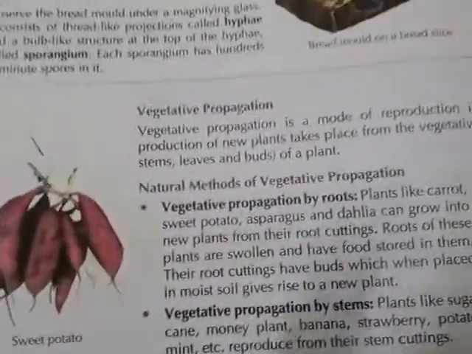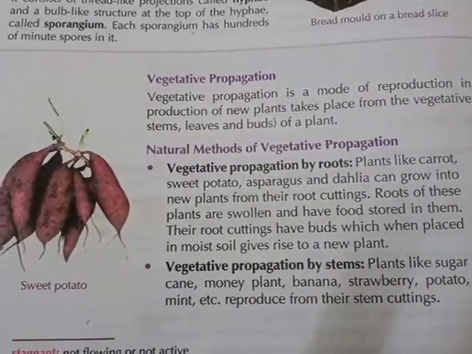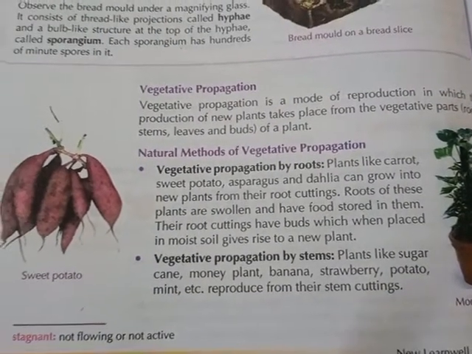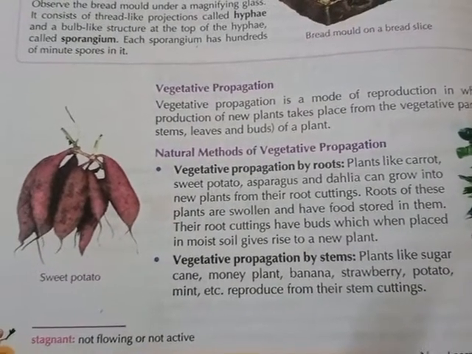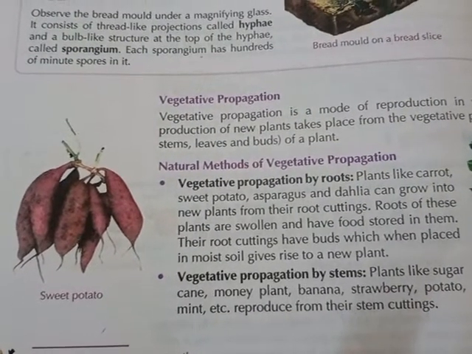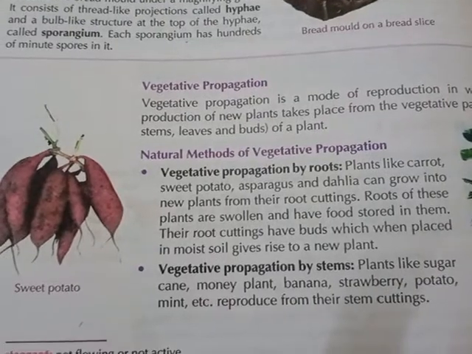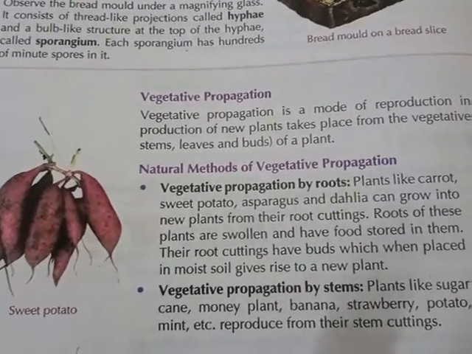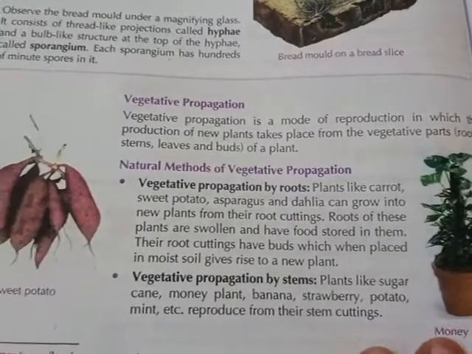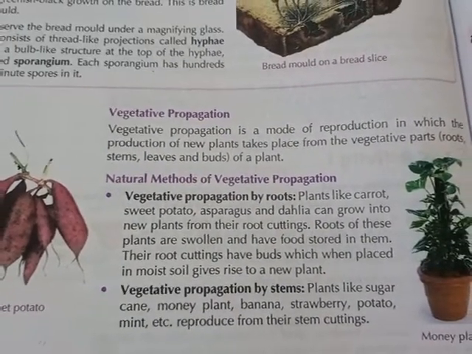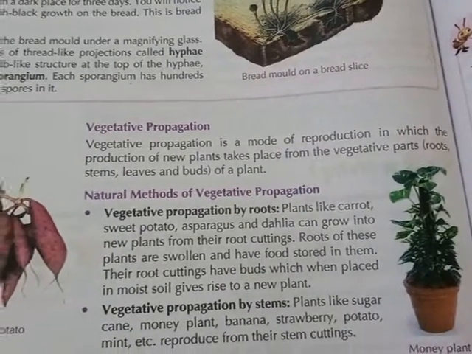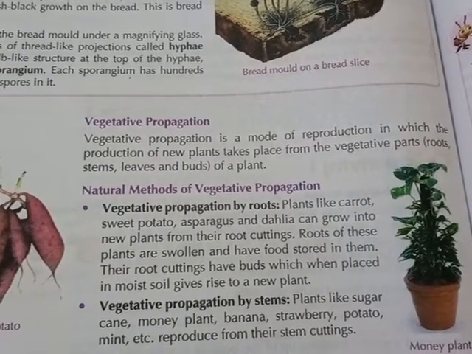Next, I will discuss vegetative propagation. Vegetative propagation is a mode of reproduction in which the reproduction of new plants takes place from the vegetative parts. That means the vegetative parts are roots, stems, leaves and buds of a plant. This is called vegetative propagation. By this vegetative propagation, a plant can reproduce new plants.